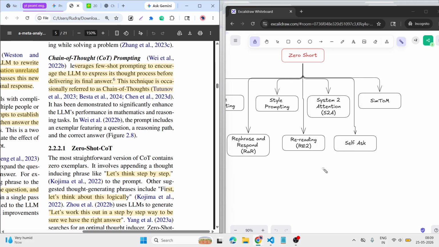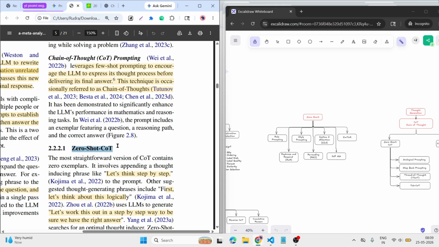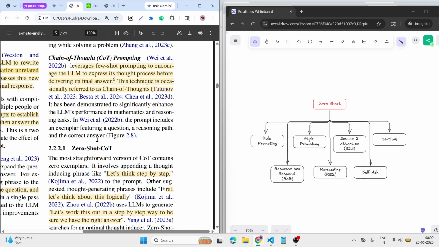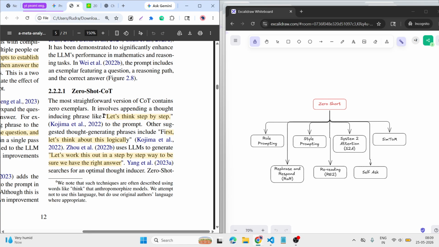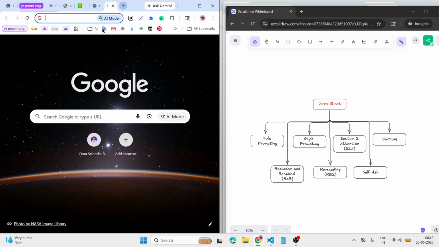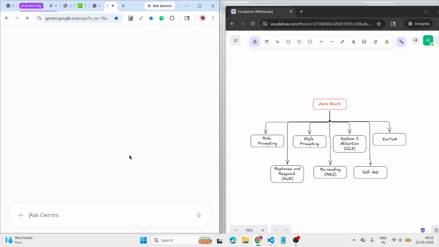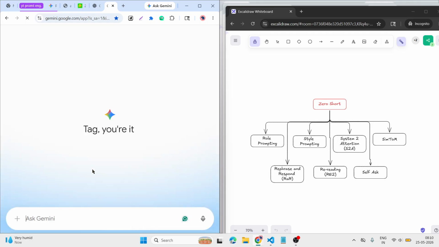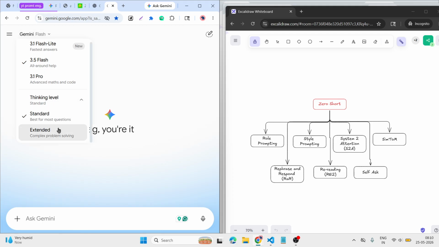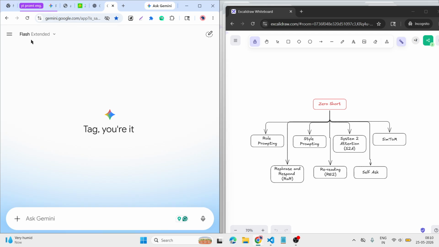After that, let's understand the chain of thought zero shot. Zero shot is, let's think step by step. First, let's think about this logically. It means when we are giving a very long prompt, at that time we use the extended version, just like how Gemini updated its model, and now it also provides an extended version. If we click on this, then we are thinking, we get this expand mode also, and this is the standard mode.